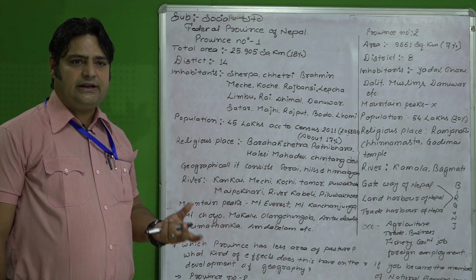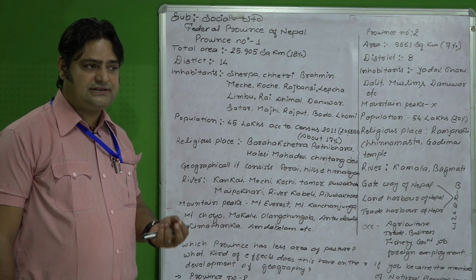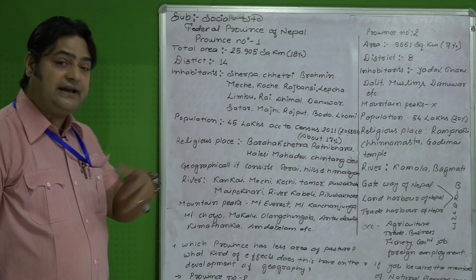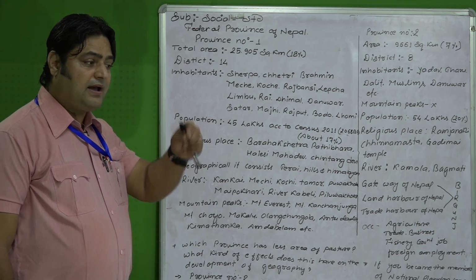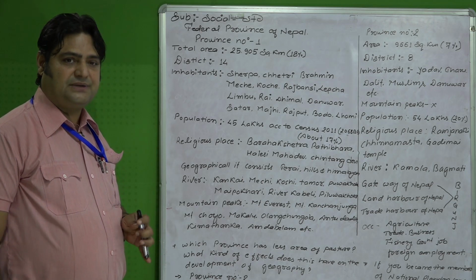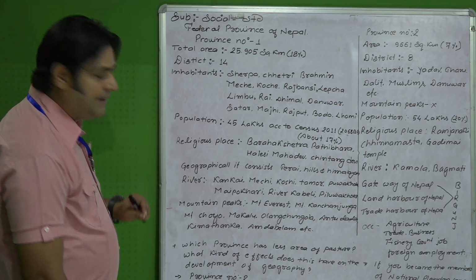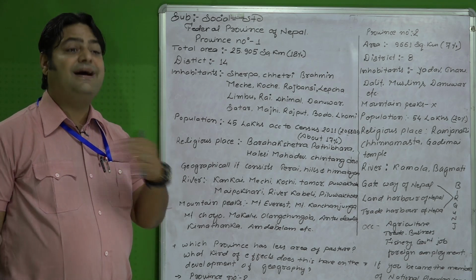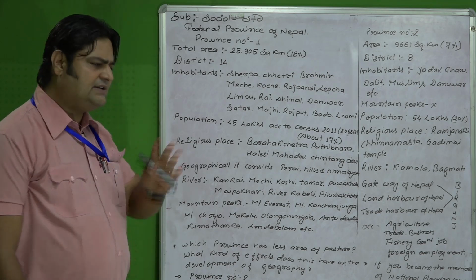Different vocational trainings, practical education, such types of facilities and mechanisms I can develop in my province to provide employment opportunities for the people, for the development of my province. That is the first focus point from my side to develop my province. Like this, you have to create the answer.